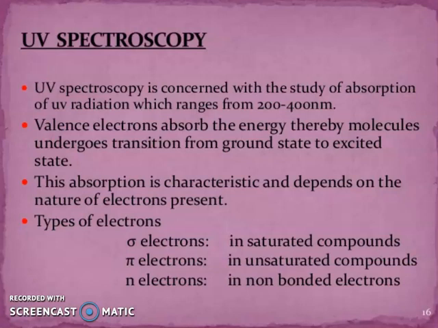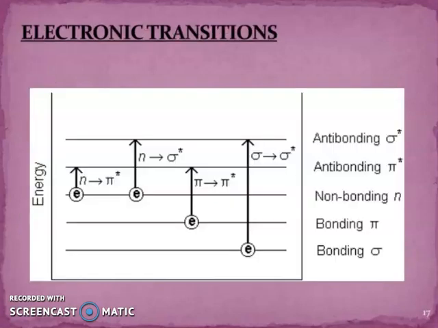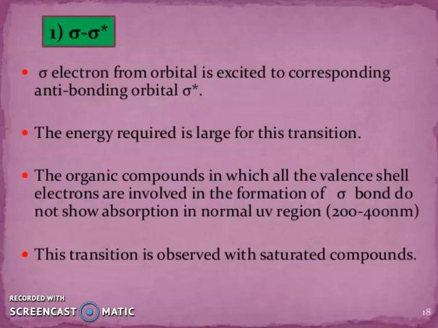You can see the types of electrons: sigma electrons in saturated compounds, pi electrons in unsaturated compounds, n electrons in non-bonded electrons. You can see here n to pi star, n to sigma star, pi to pi star, and sigma to sigma star. So sigma, pi bonding; non-bonding n; and pi star and sigma star anti-bonding. So what is the meaning of sigma to sigma star?